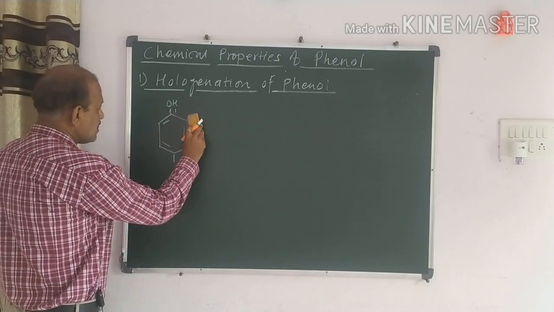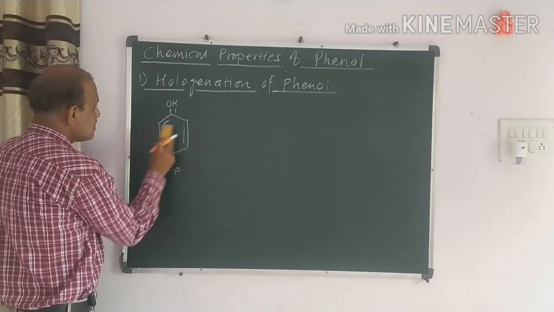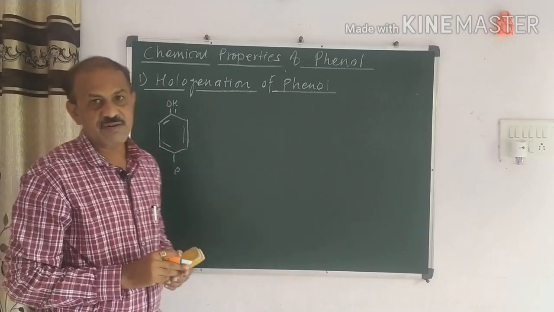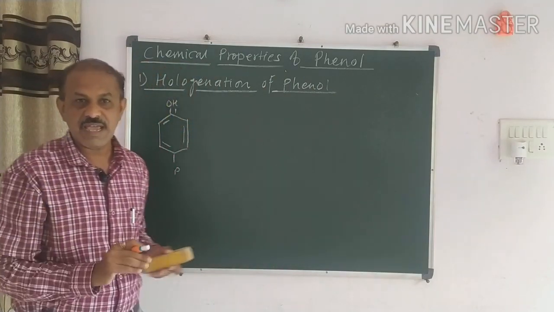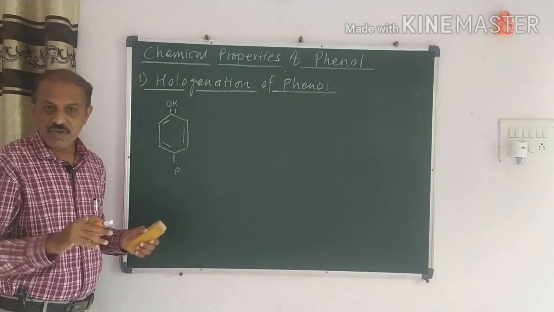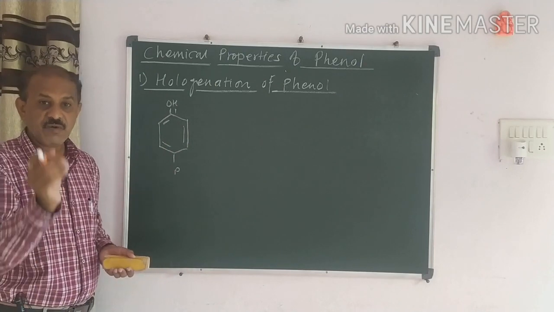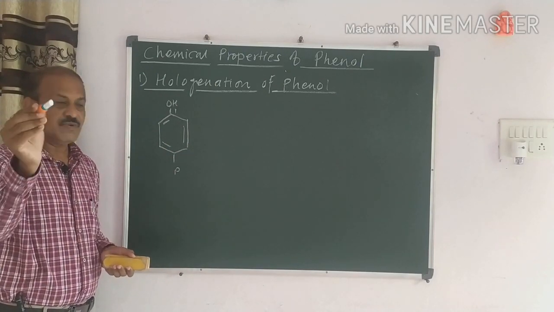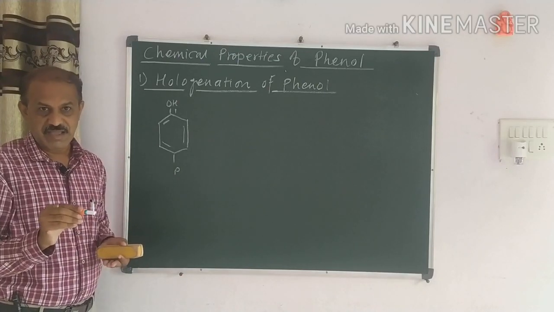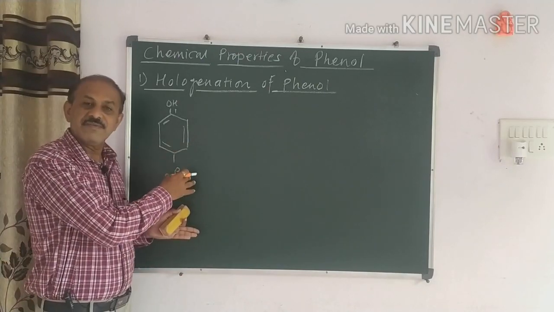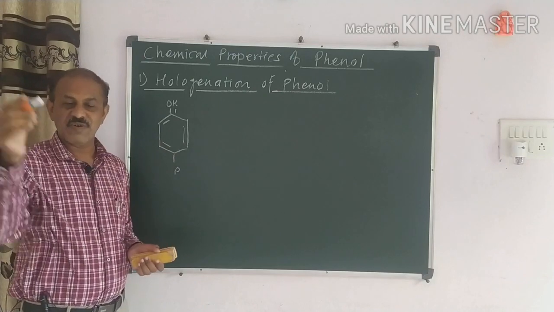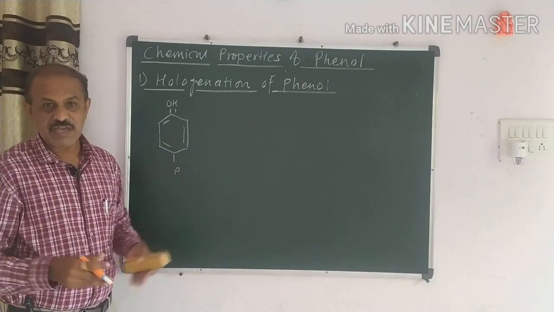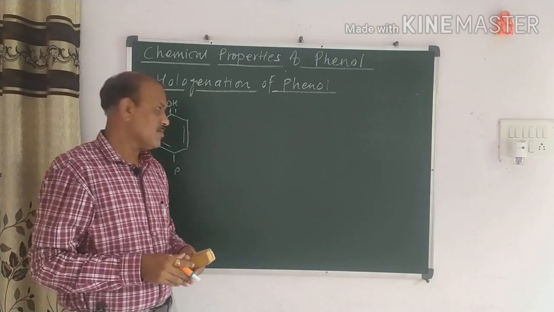For your kind information, no need to cram this reaction. You have to pay more attention to how I have discussed the reaction. So no need to cram. Only you have to observe. We have to make it easy. I have used the words we have to make it easy. That means contribution of you and me is necessary here. I write the reactions on the board. You write the reaction on the paper. So it is important. So are you ready for that? Okay, we have to move here.